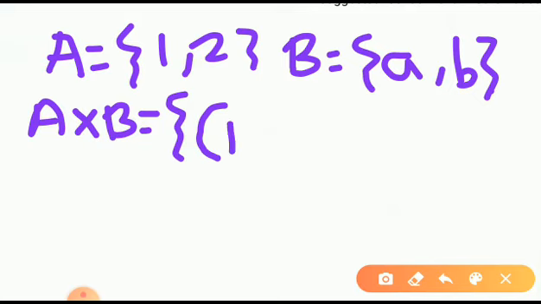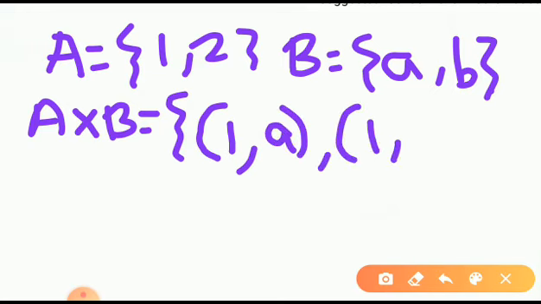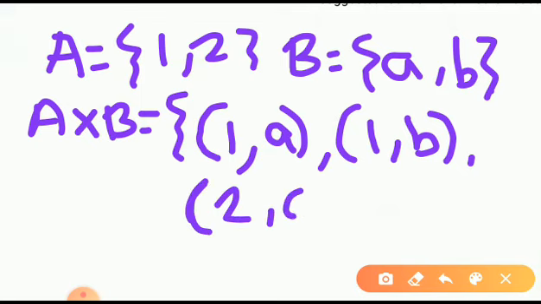I'll fix that 1 comma. Now just vary my second element. So 1 comma A, that is the first element, then 1 comma B. Now the elements of B are finished, I have only A comma B. So again I'll start with the second element of A. So it will be what? 2 comma A, yes, and again 2 comma B.